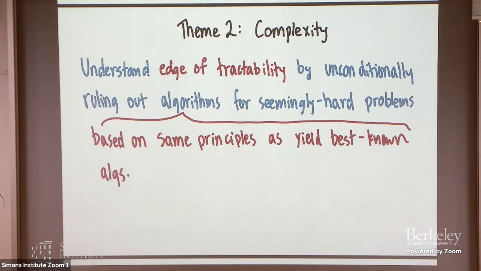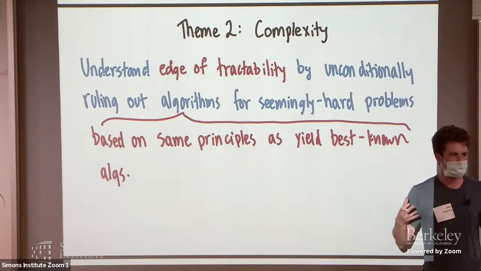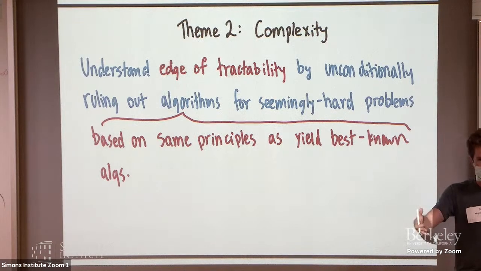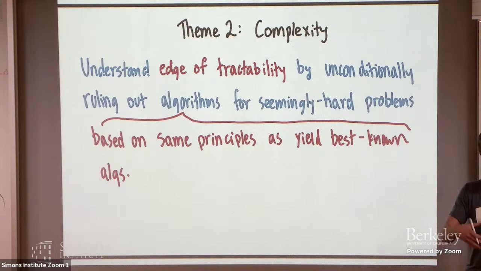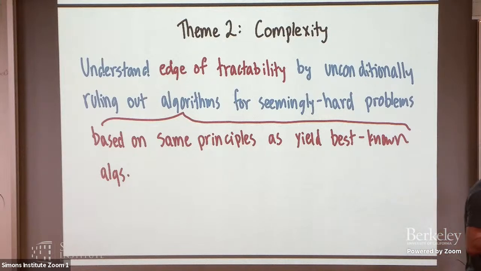And in statistics, this is kind of a new field. How do you show that a statistics problem is computationally hard? What kind of evidence can you establish for it? Well, that's sort of what this program is about. But a kind of evidence that I've thought about a lot is if you have unified, powerful algorithm design techniques that seem to capture the best available algorithms for lots of problems at once, then unconditionally ruling out algorithms based on those techniques for a seemingly hard problem is at least strong evidence that to solve that problem, you would have to invent something totally new. And maybe it's even evidence that that problem is straight up computationally infeasible. So my work is focused on doing that.